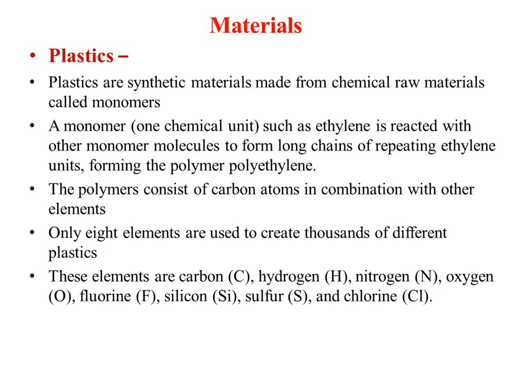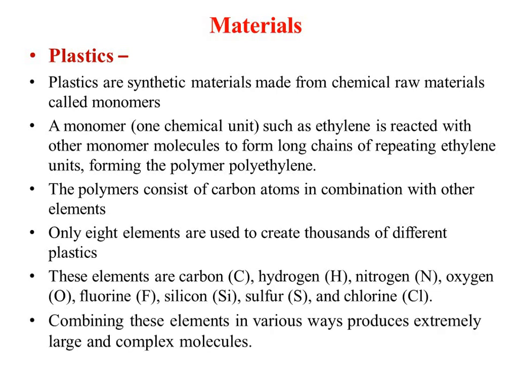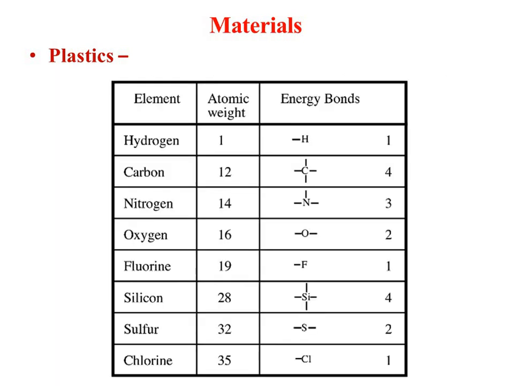When all these elements react with each other in such a way, they form a plastic type of material. Combining these elements in various ways produces extremely large and complex molecules which form the different polymers, and you will get plastics. Here the structure of energy bonds is also given, and its valence is also given. You can see that here valence is also given.